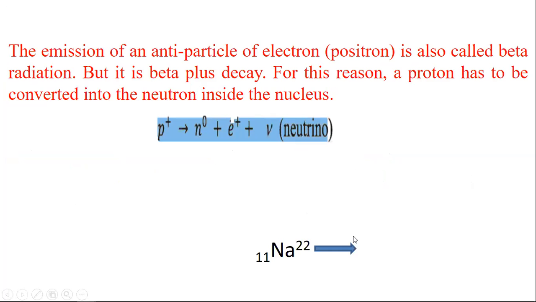From phosphorus we obtain sulfur, and this is the beta particle that is released from this phosphorus. And the emission of an antiparticle of the electron, that is positron, is also called beta decay. Here the important point is that the antiparticle of the electron is also called beta radiation, but it is beta plus decay. For this reason, a proton has to be converted into a neutron inside the nucleus. Here, a proton is converted into a neutron, and hence we obtain the beta radiation.